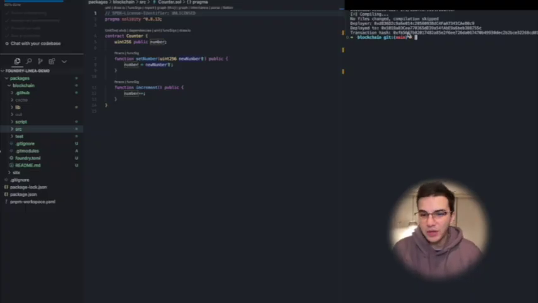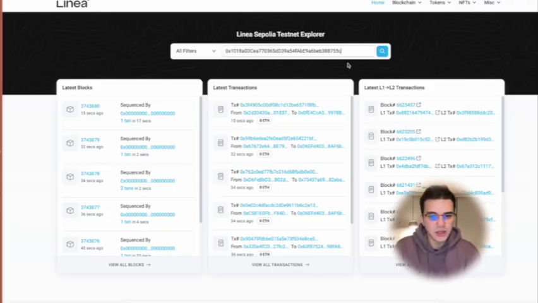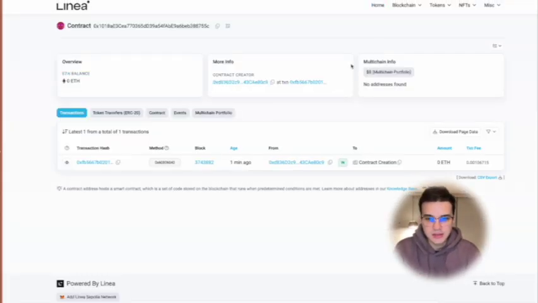As you see, we have deployed our contract. My private key and all that, it's safe. I'm going to hide this from you guys. But yeah, this is what is important for us. So yeah, the deployer, this is my wallet address, and this is the contract that we just deployed. Let's just give it a look on Etherscan, and let's see. Yeah, we just deployed it 1 minute ago.